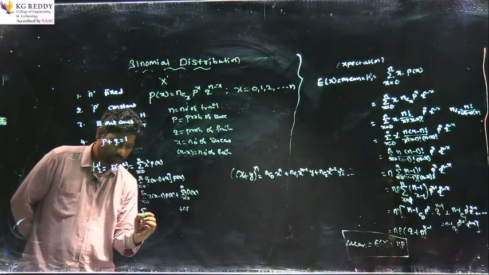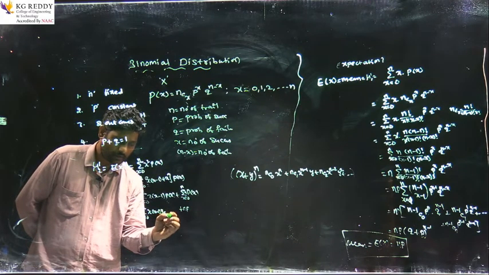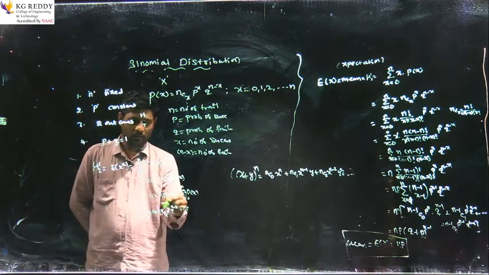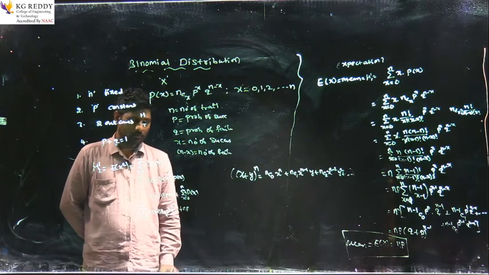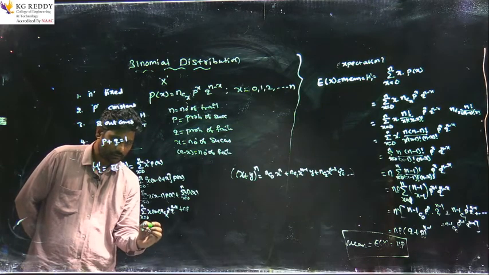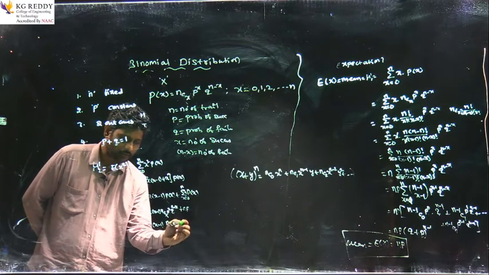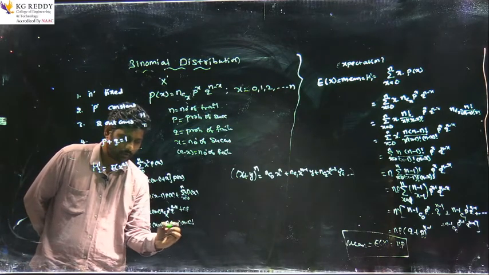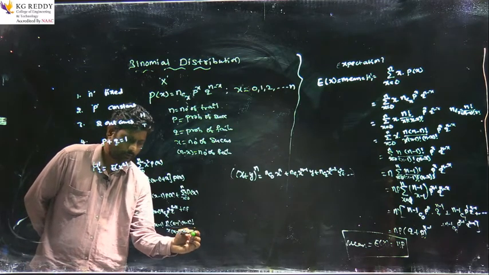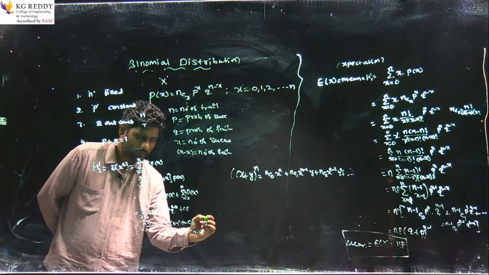Now summation x equals 0 to n x into (x minus 1) into nCx p power x q power n minus x. This is the probability mass function of binomial distribution. So now expand this term: n factorial summation x equals 0 to n x into (x minus 1) into (n minus 2) factorial by x into (x minus 1) into (x minus 2) factorial into (n minus x) factorial p power x minus 2.